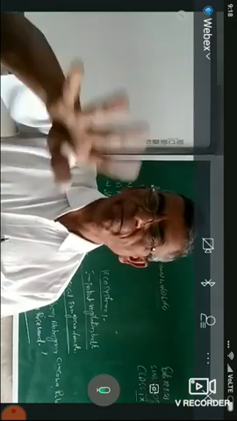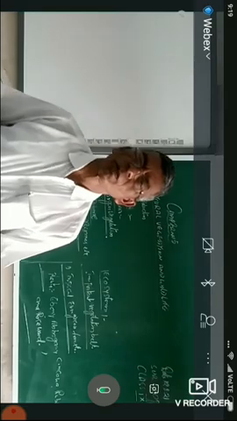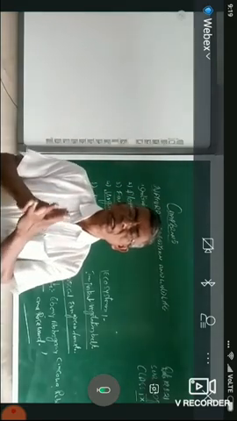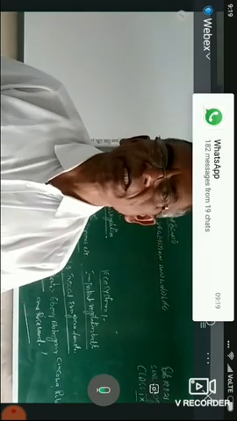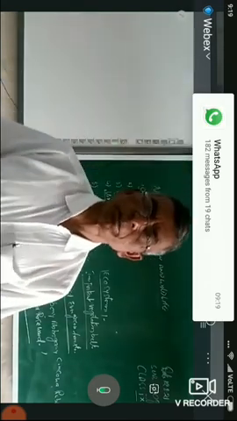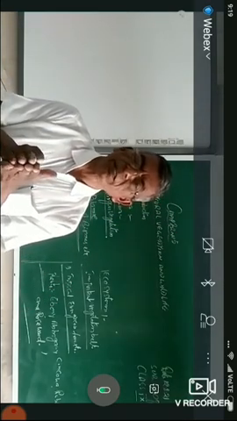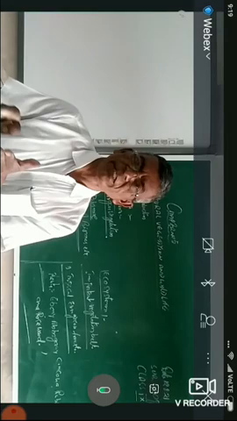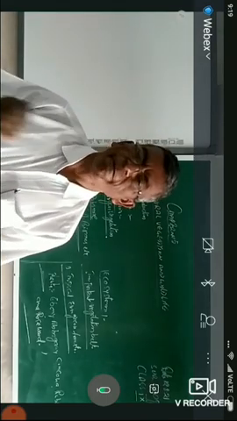This is the area where you can identify the tropical deciduous forest. This can again be subdivided into two types, dry deciduous and wet deciduous.